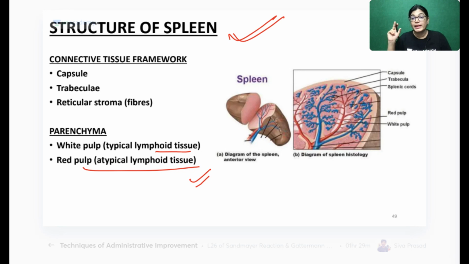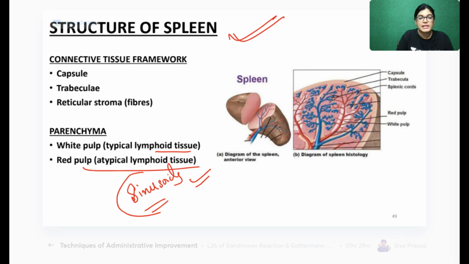Absolutely right, Shivank. It is fenestrated. The particular term is sinusoids. The blood capillaries lying here have discontinuity in the basement membrane and also discontinuity in the epithelial lining, and this discontinuous type of capillary is called a sinusoid. The particular term used in context of the parenchyma of the spleen is splenic sinusoids.